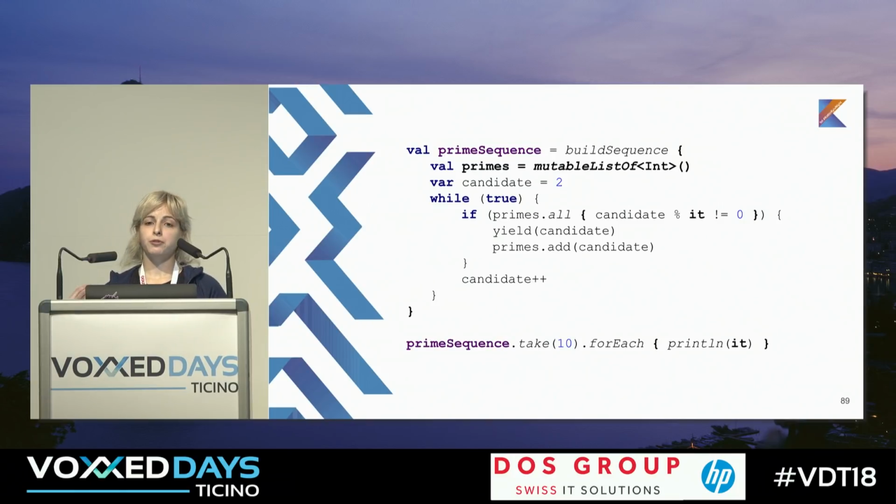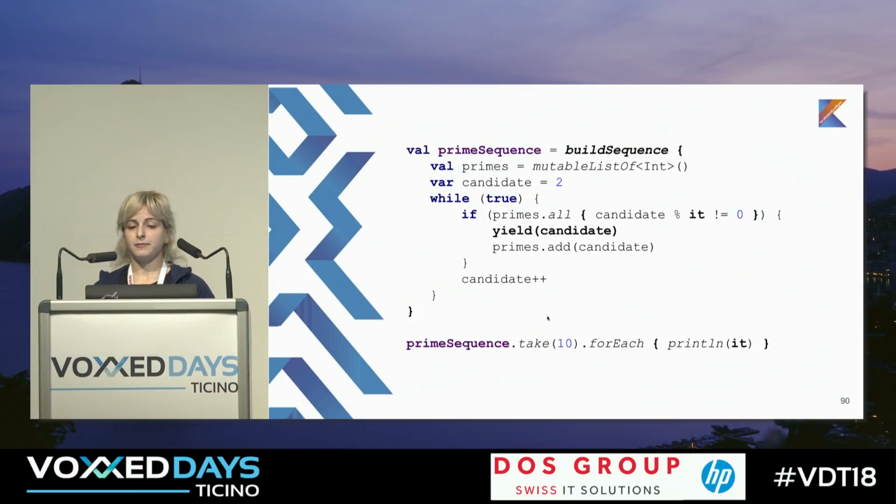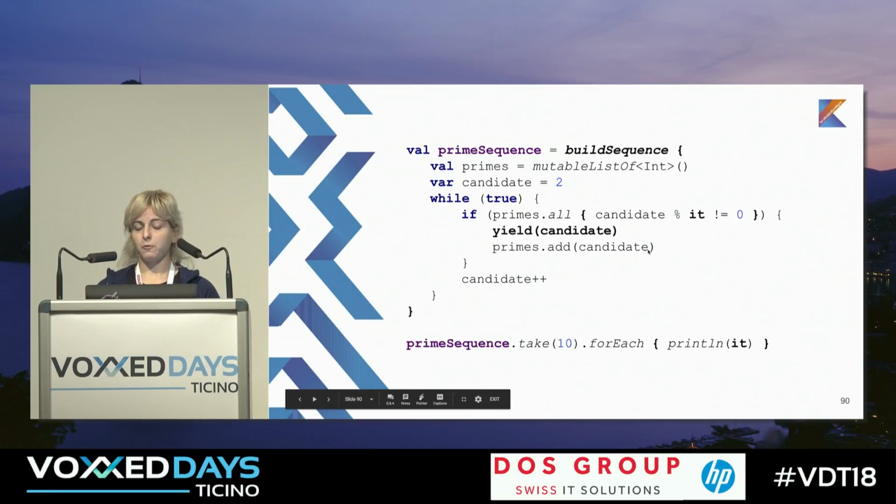In order not to put this on a high level, and to conceal it somehow, we use buildSequence. Now this mutable list of primes is concealed in buildSequence and is shared only between calls of the function, only here. buildSequence is a coroutine builder, and now you've created a coroutine. To return a value, you use the method yield.